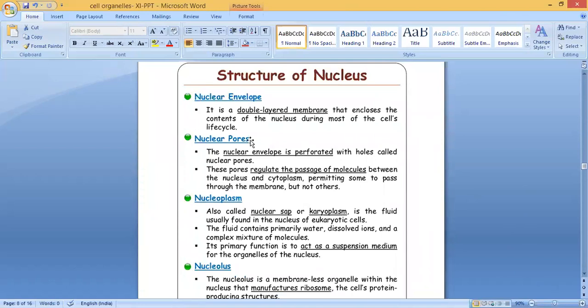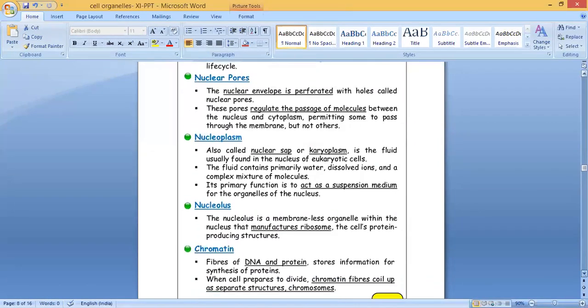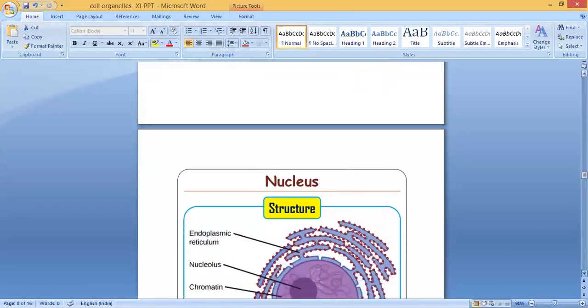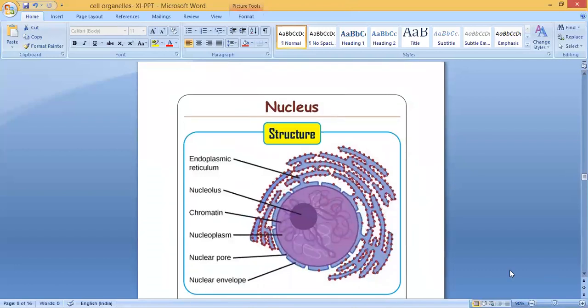What is the structure of the nucleus? First is the nuclear envelope. I'll show you one diagram, then I will explain. Look here, this is the nucleus. This is the nuclear membrane or nuclear envelope, and it's actually double layered. Next to that you can see some blue network-like portions called the endoplasmic reticulum. On it you can see round red shapes; these are the ribosomes.